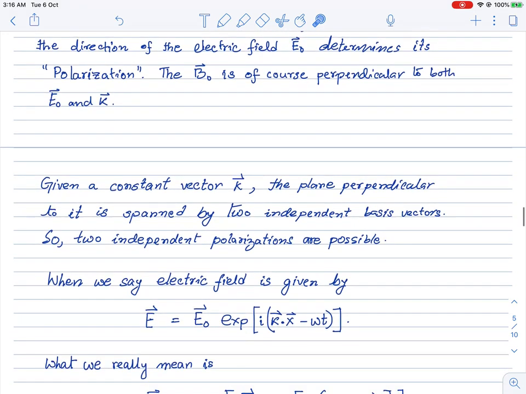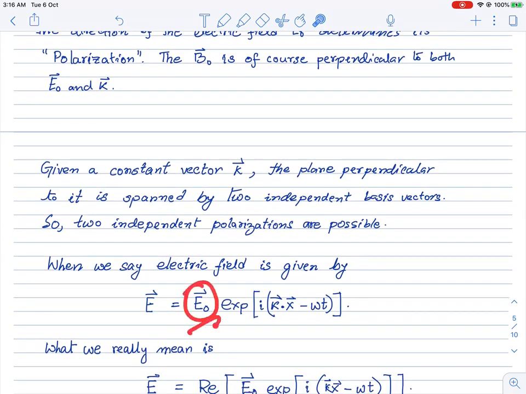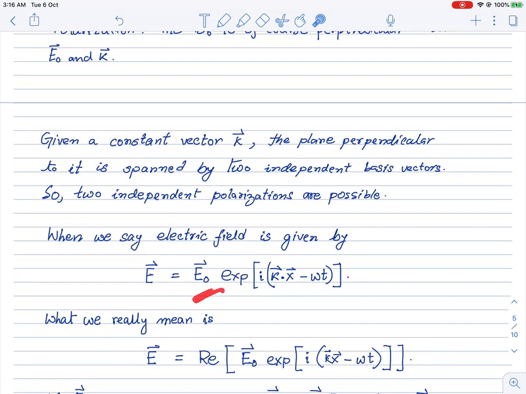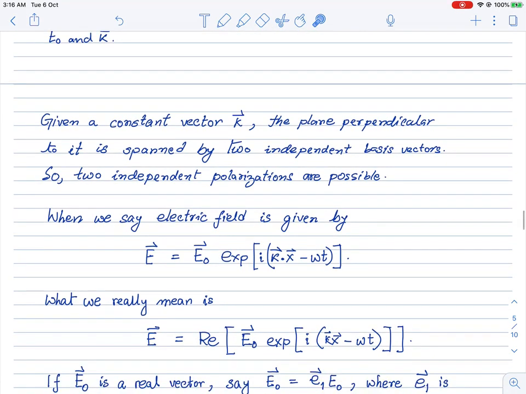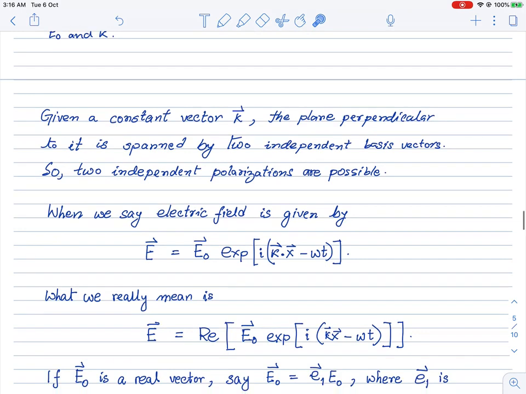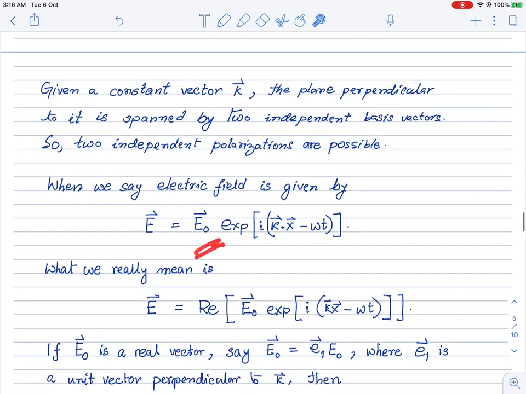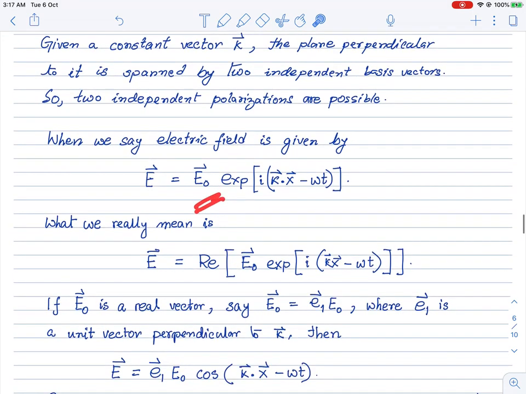Then this is called linearly polarized light, and n is called the direction of polarization. Okay, so that's the first thing. Realize that if this E is a constant vector pointing in a single direction in the orthogonal plane, then this is plane polarized. So this is linearly polarized light, and sometimes it is also called plane polarized light.